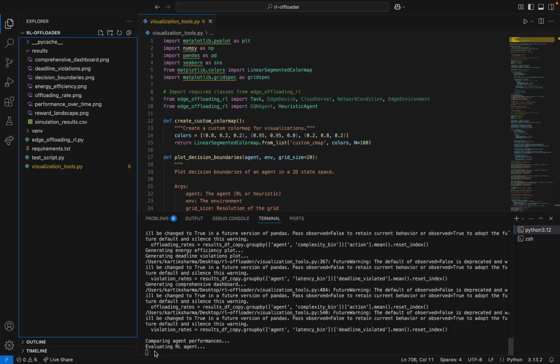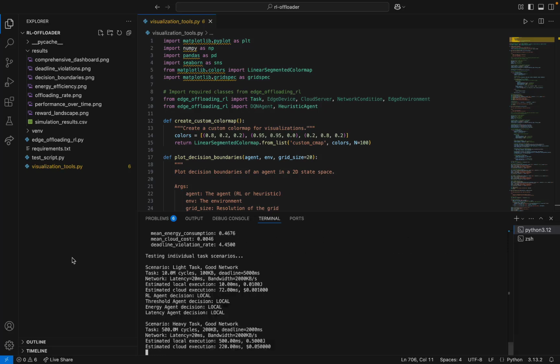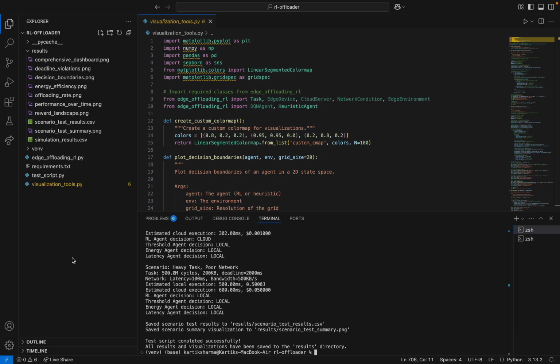Here you can see the algorithm in action, making real-time decisions as tasks arrive and network conditions change. The environment simulates realistic edge computing scenarios with variable task complexities, data sizes, deadlines, and network latency. What is particularly noteworthy is how the RL agent balances multiple competing objectives without requiring manual tuning, adapting its strategy based on the specific conditions it encounters.